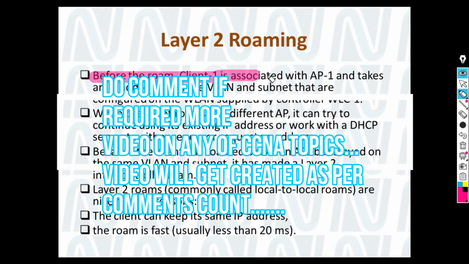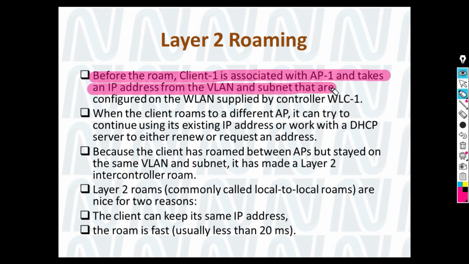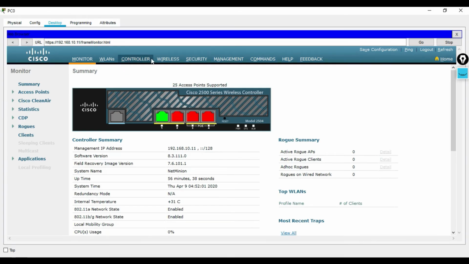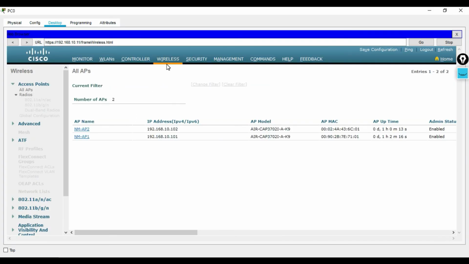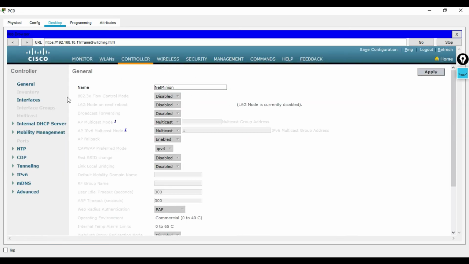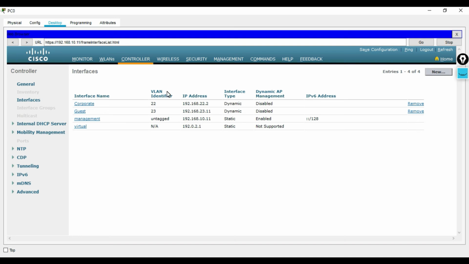Before the client roams, client 1 is associated with AP1 and the IP address of the VLAN that it is connected to. As I told you, in the lab that I have created, this is a WLC, and here are the two APs connected. If I go to the WLC interface, you can see the IP address. This IP address goes to the switch, and there it should be associated with some kind of VLAN.